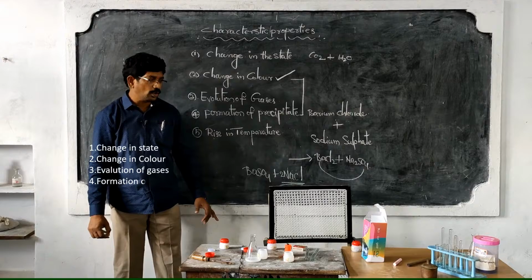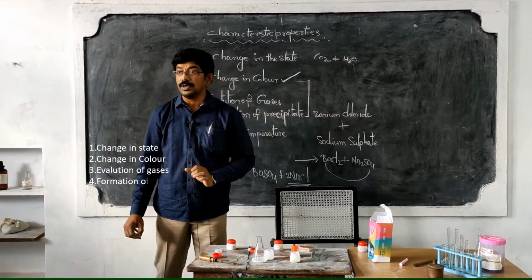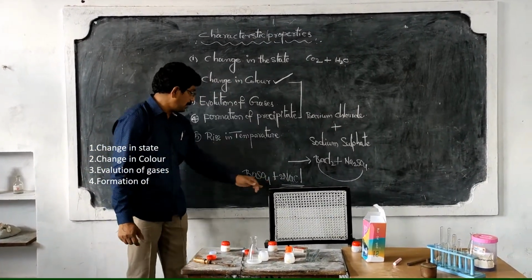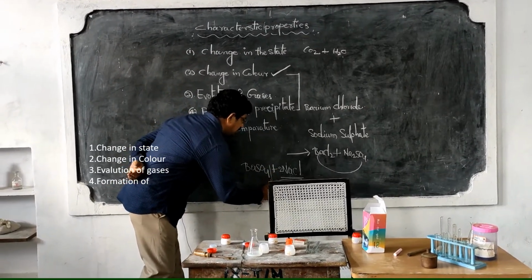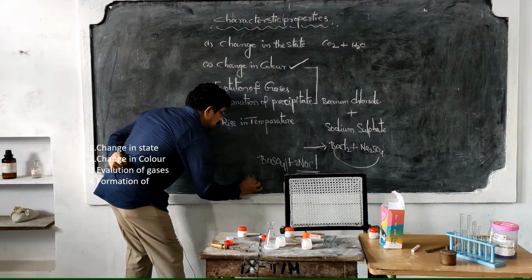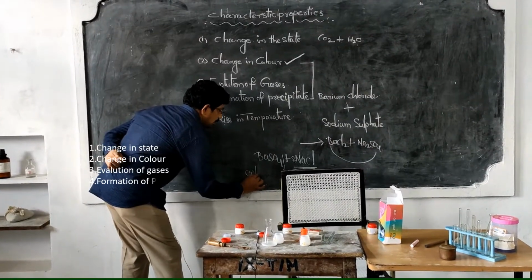Okay, because sodium chloride is formed in water. Are you clear? Aqueous solution of sodium chloride is formed. At the same time, barium sulfate, a white precipitate, is formed. This is known as what we call it? White precipitate.